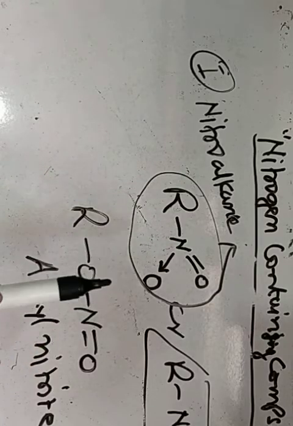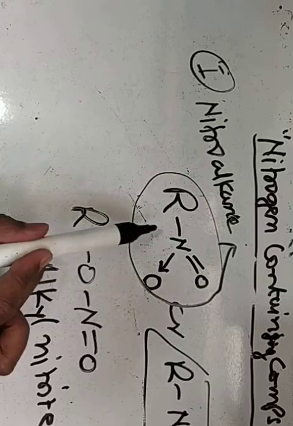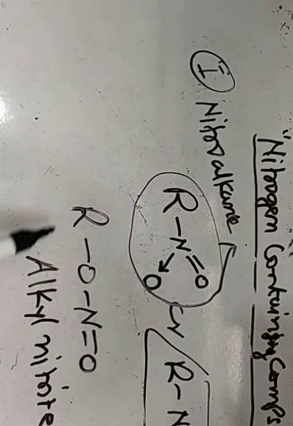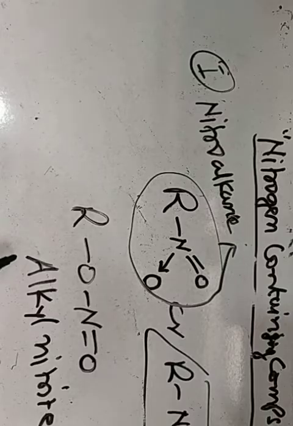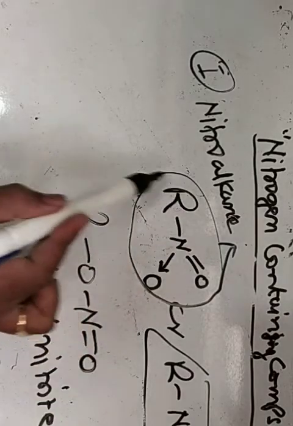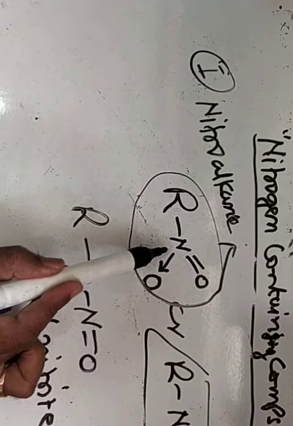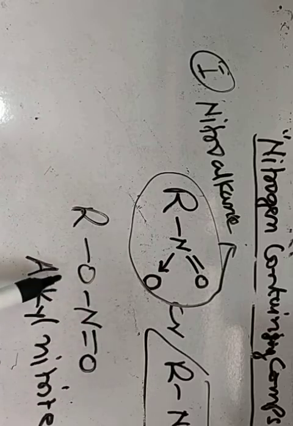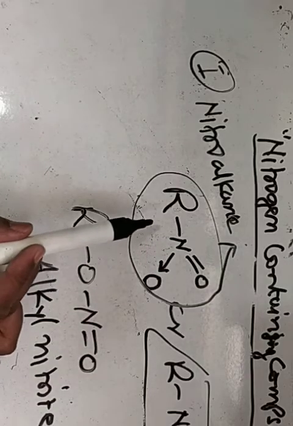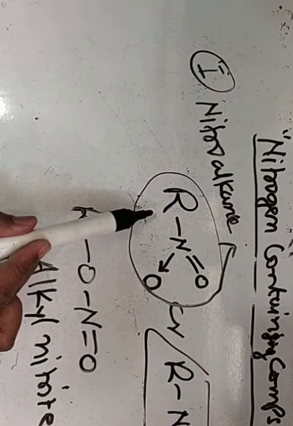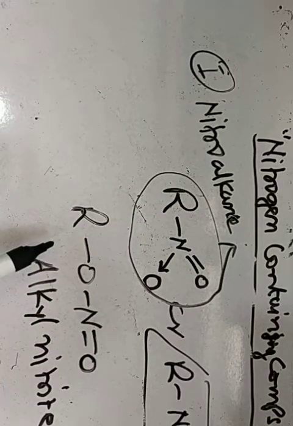But we must remember that nitroalkanes and alkyl nitrites are functional group isomers of each other. Nitroalkanes are named only by IUPAC names and alkyl nitrites only by common names. Nitroalkanes have no common name and alkyl nitrites have no IUPAC name.